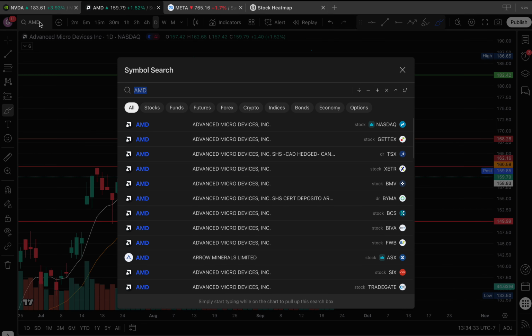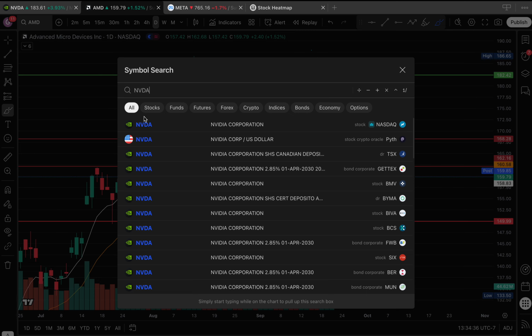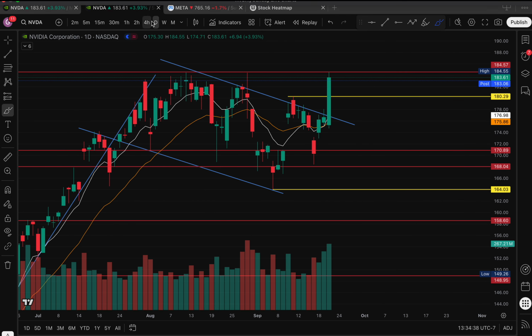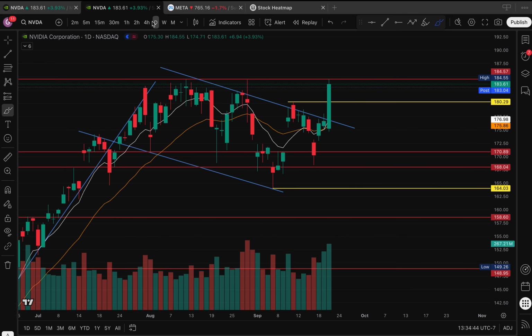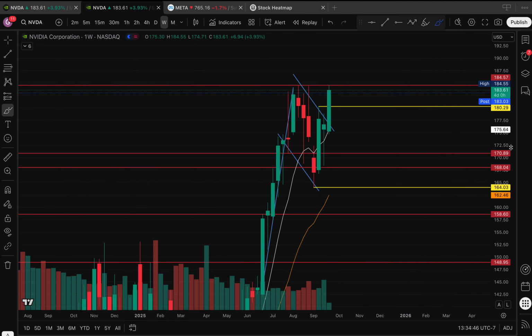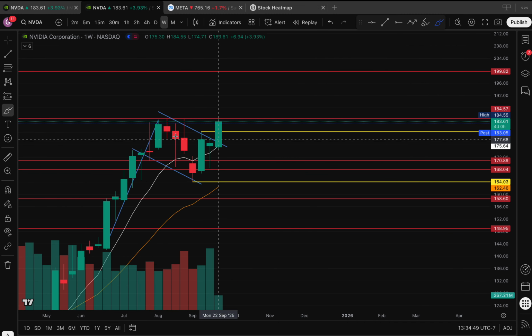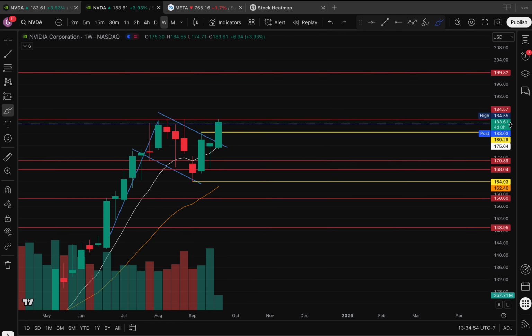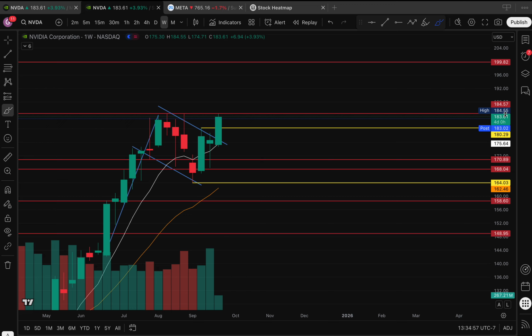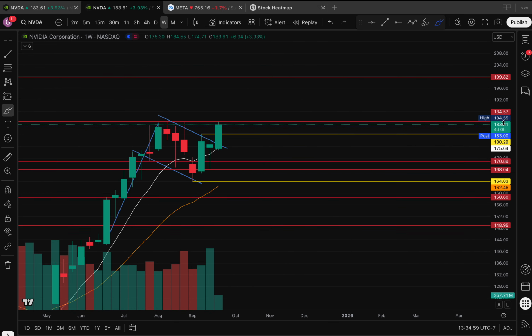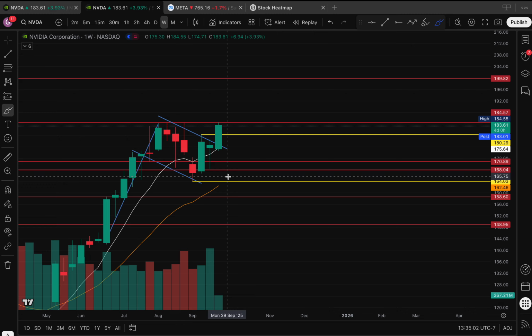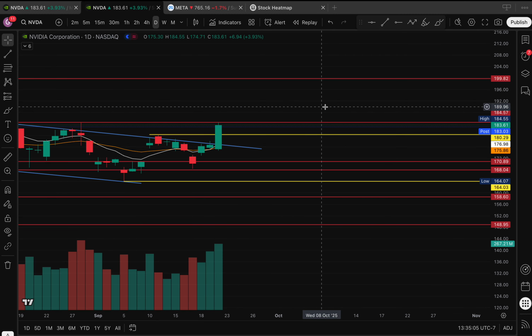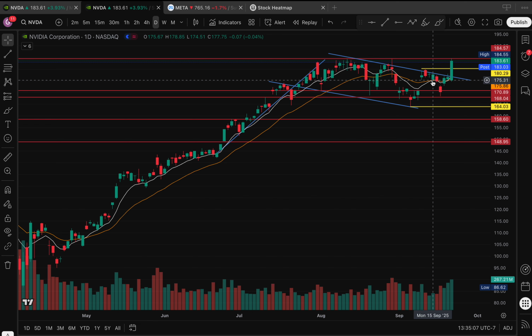So we're going to move on to NVDA. This name was on the weekly watch list, and I did mention a big breakout is going to happen. If we look at the weekly time frame, we see price clearly in this channel. So I'll say this, for NVIDIA above 185, 184, I do believe that we can see a move to $200. And right here on the daily and weekly time frame, my support is 175, which is today's bottom wick.